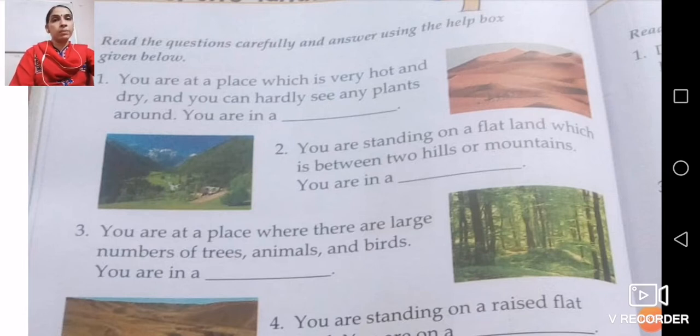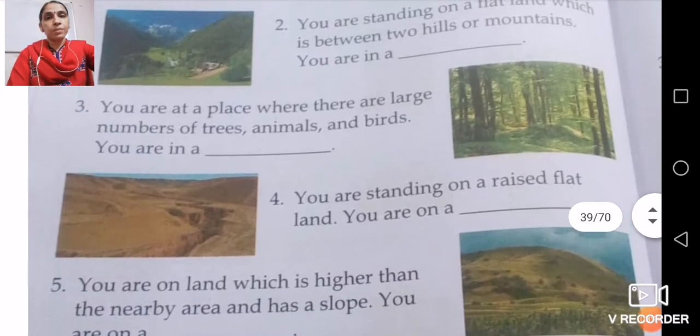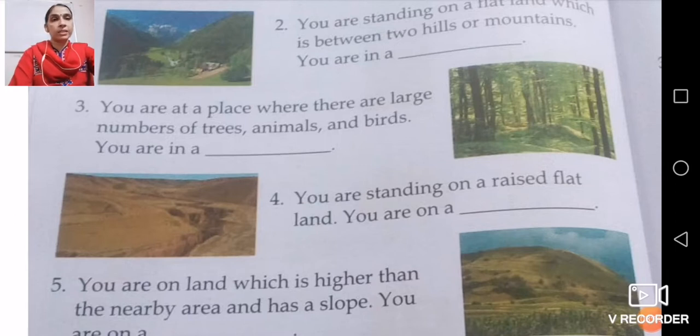Now we'll come to the third one. The third landform is: you are at a place where there are a large number of trees. You can see in the picture also there are large numbers of trees, animals and birds. It is not possible that in your surroundings or your residential area you will get this many large trees.